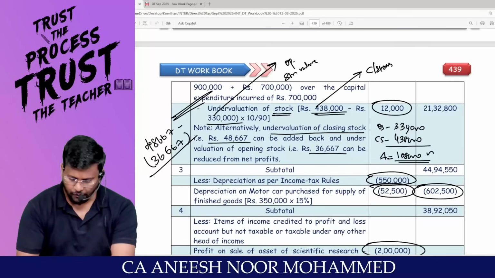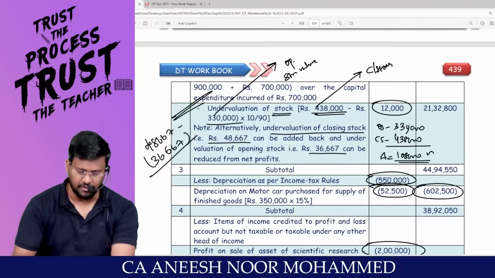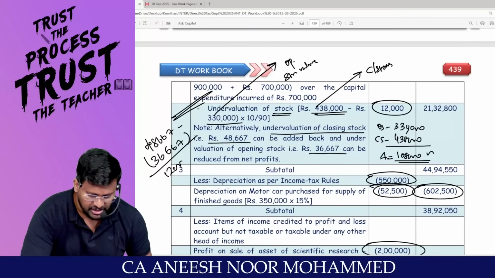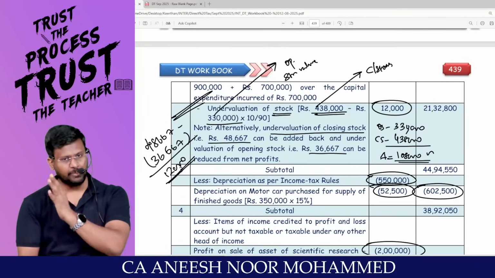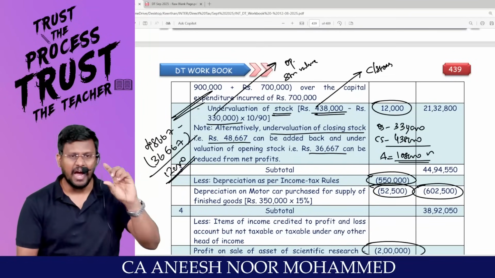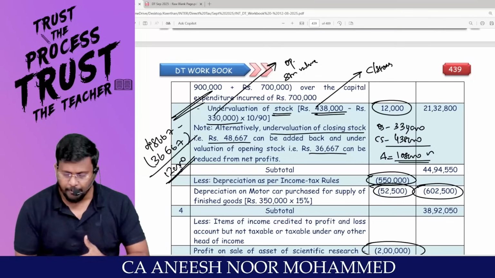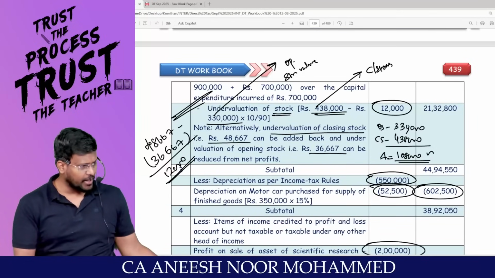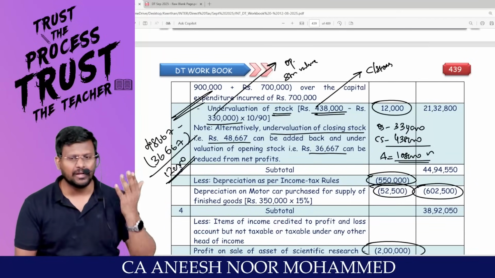So 48,667 minus 36,667. That's why instead of treating opening and closing stock separately, I have netted off, and I understood that closing stock is more undervalued. If closing stock is undervalued, net profit reduces, so add back that 10%.